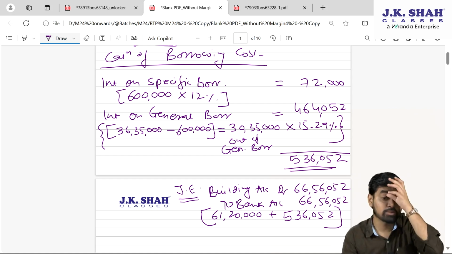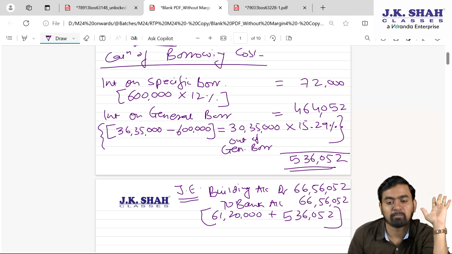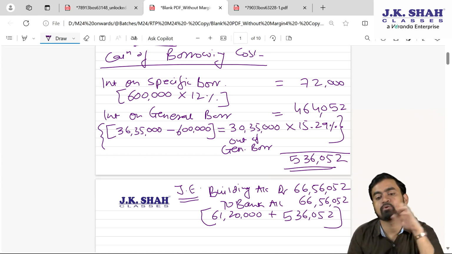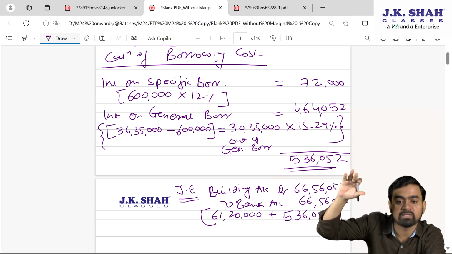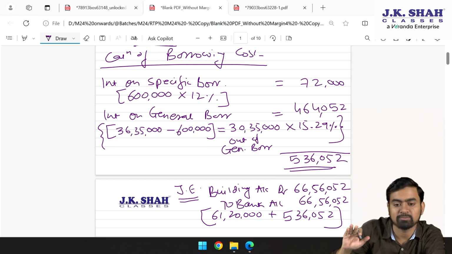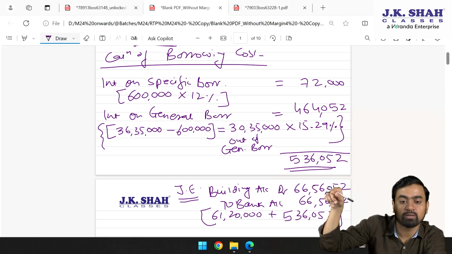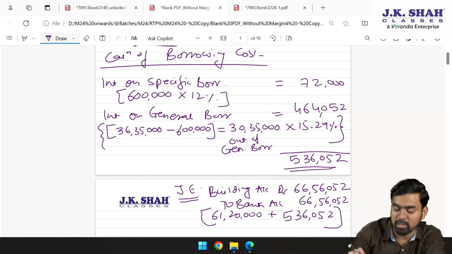So in the institute module they have directly passed this particular entry: building account debit to bank, cost of building, cost of construction plus the borrowing cost. I hope the sum was very simple. Working note 1, average rate; working note 2, average expense; then calculate interest, my dear students, that is borrowing cost. First use the specific borrowing amount, then the remaining will be utilized out of the general borrowing, then one journal entry.